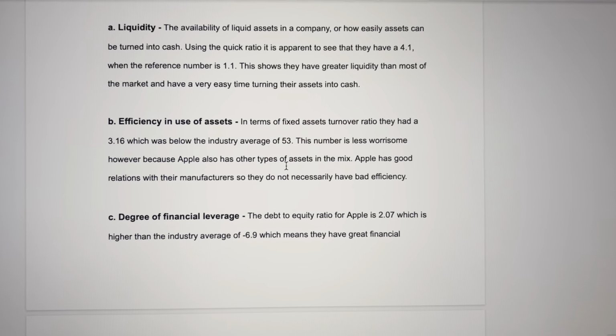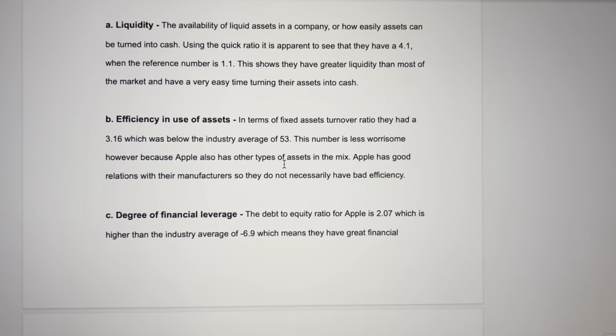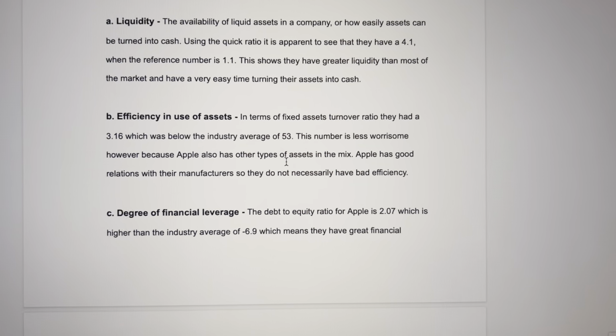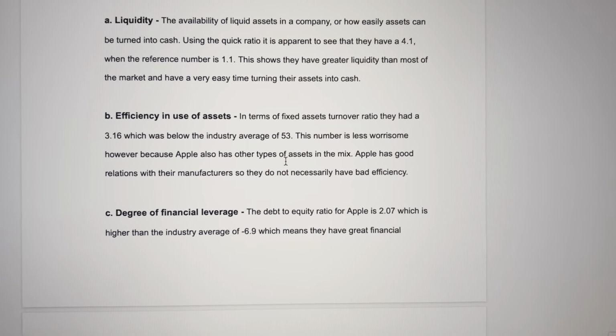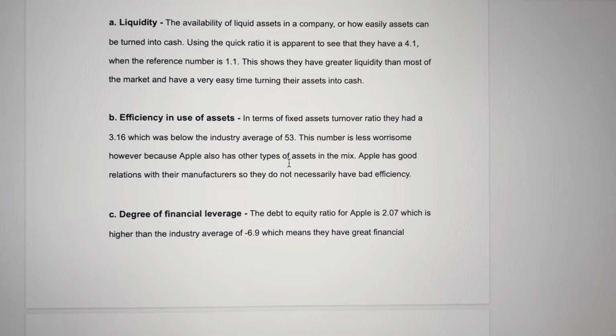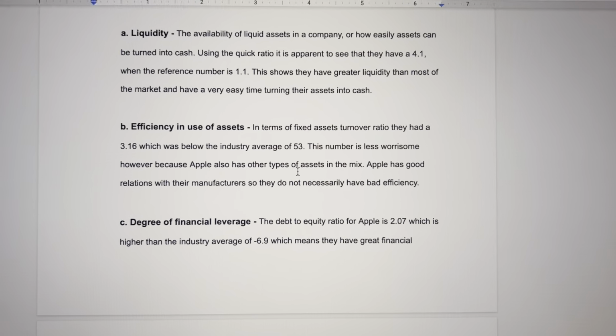In terms of fixed assets turnover ratio, they had a 3.16, which was below the industry average of 53. However, this number isn't really worrisome because Apple has other types of assets in the mix. They have good relations with their manufacturers as well, so they don't necessarily have bad efficiency.